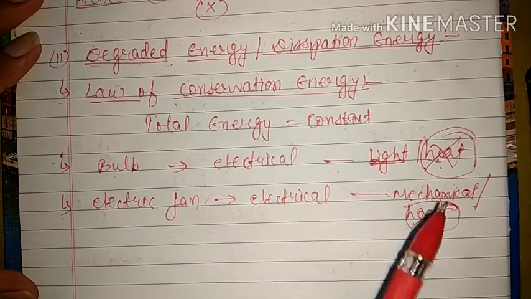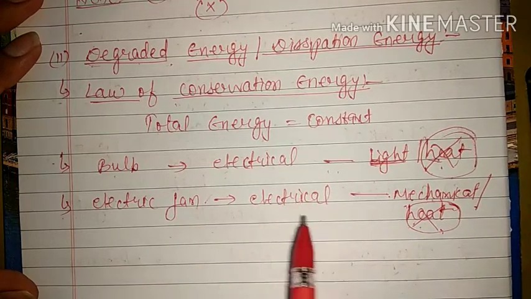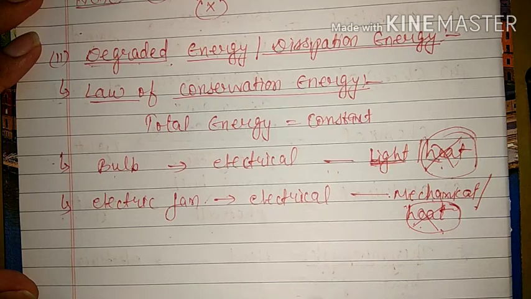Some amount of energy is lost there in the form of radiations or heat due to friction or resistance, and that energy is known as dissipation of energy.